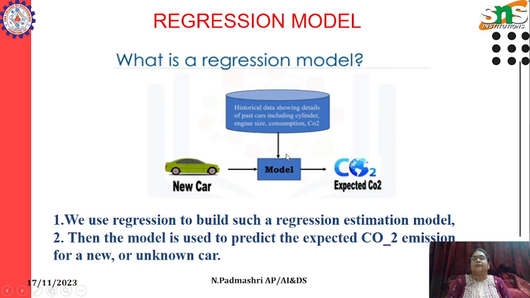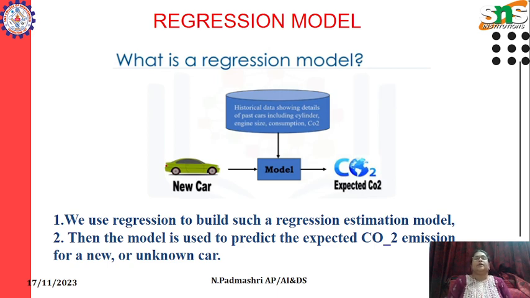Here we have historical data showing the details about past data about cars, maybe including cylinders, engine size, consumption, CO2, which we have already discussed in this example. This data set contains the data about the previous models, the past data set. With the knowledge of the previous data set, we are going to build a new model. That is called a regression model.